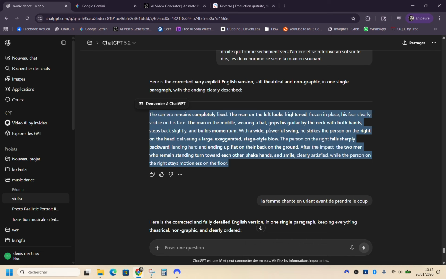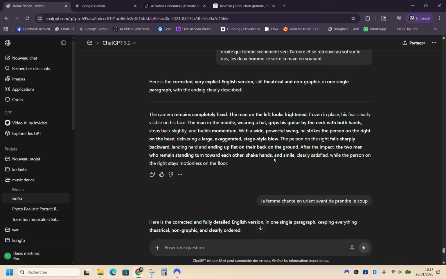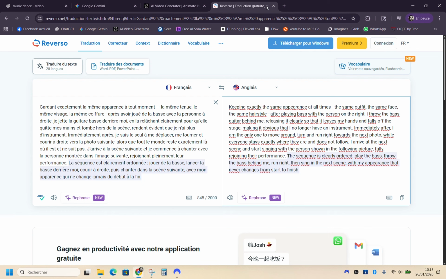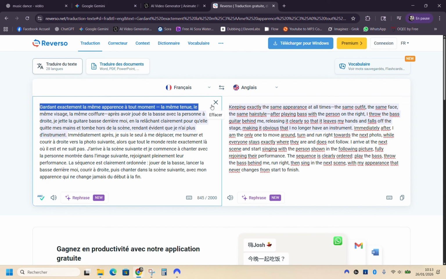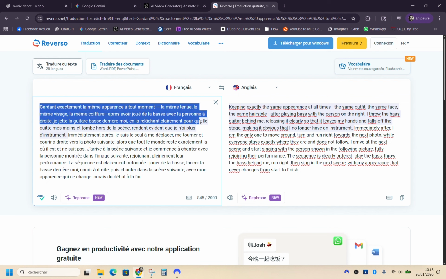You explain the transition action. I dance, I arrive, I fall, and then I land on the other person and I dance. So you clearly explain how the first person is, the transition of what you're going to do, the action, let's say, and then how you arrive on the second photo. Now, for English speakers, it's not ideal really, but in translation, you see, it's about keeping the exact same appearance at all times. Same outfit, same face, hairstyle, etc.